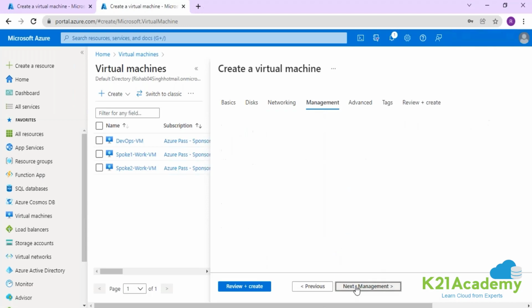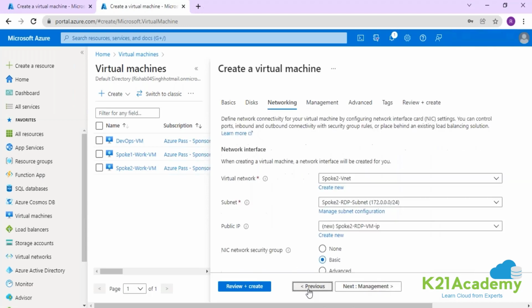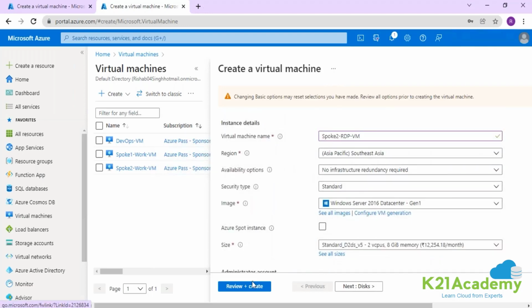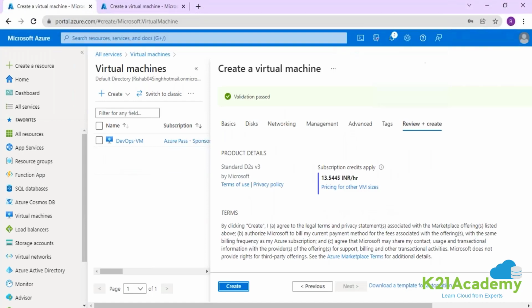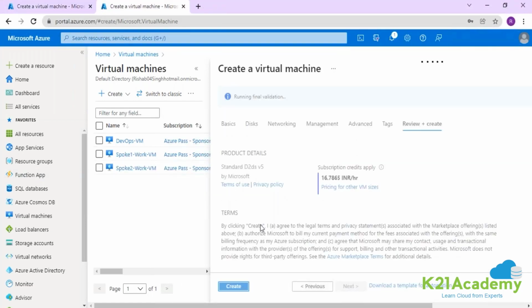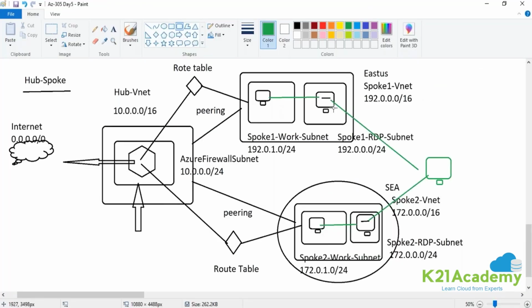Yeah, things are fine. Good to go. Okay, guys, so we deployed our 4 machines in the required subnets over here, right?